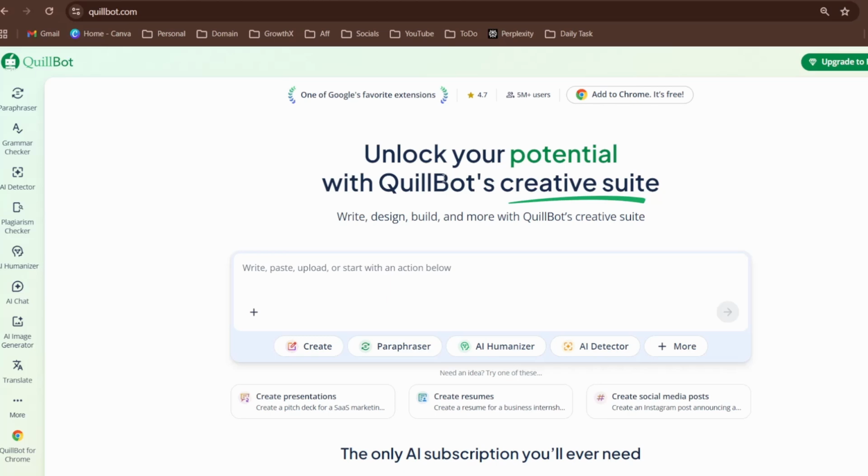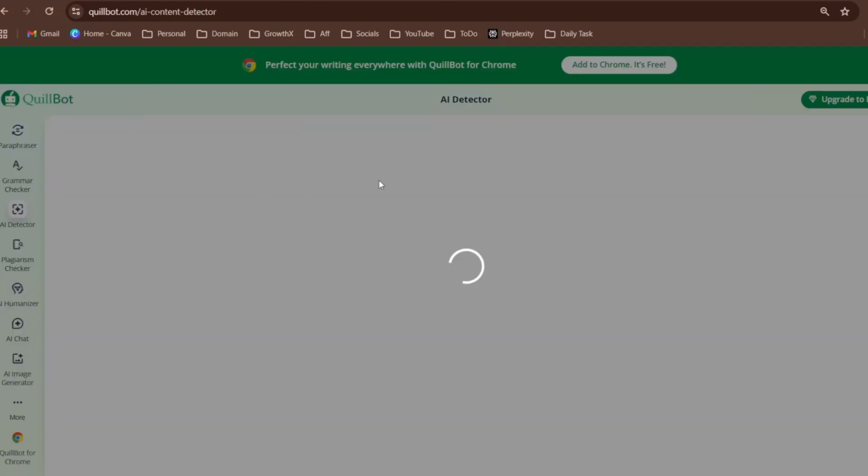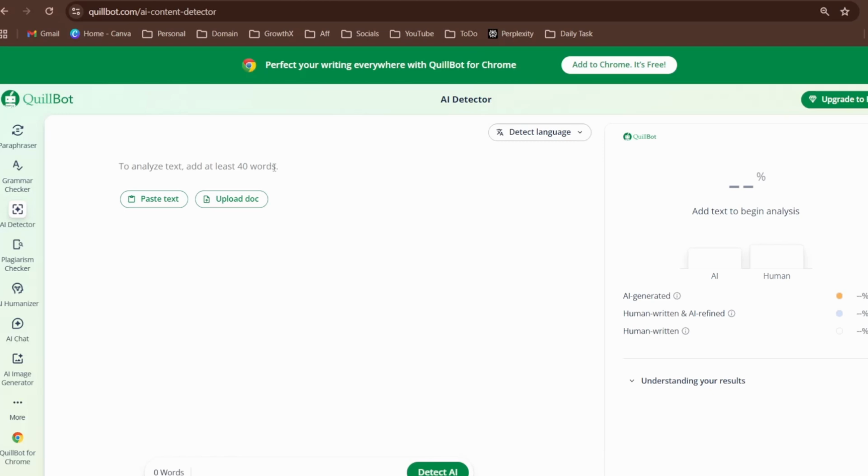So I just go to quillbot.com and here go to the AI humanizer or AI detector. Here you upload, you put the paragraphs and it will tell you how much of the AI influence is present in your article. But I cannot manually do it 100 times or 200 times because I write long articles, topic pillar content.